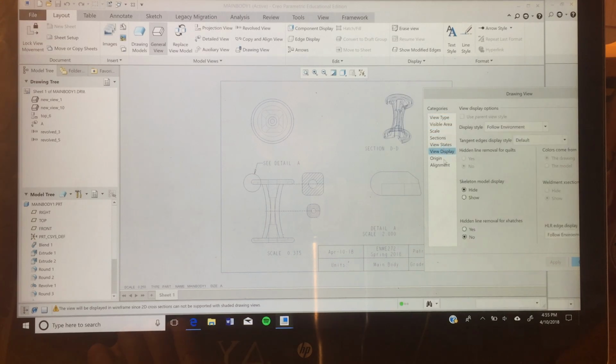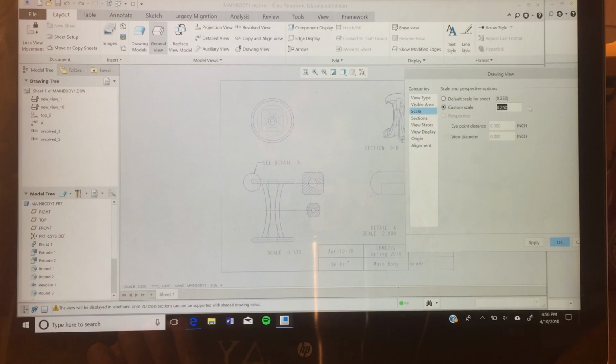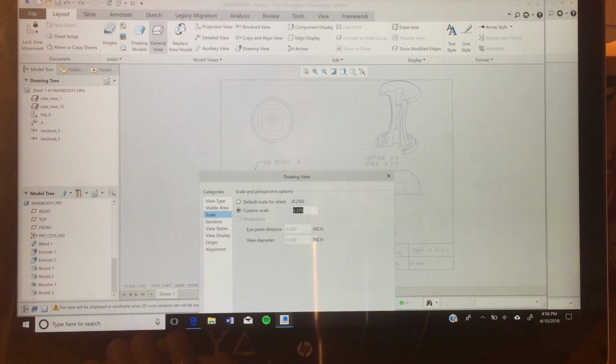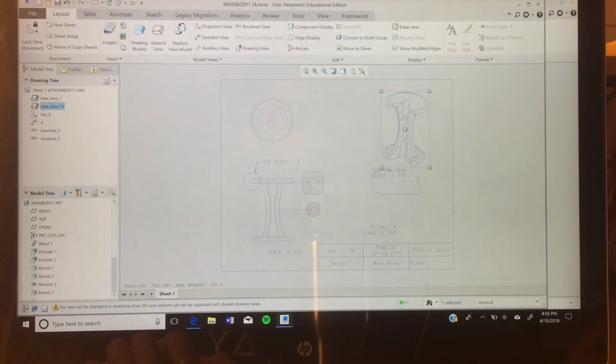And it's gonna need to be view display of no hidden. Gonna hit apply as well. Scale 0.375. So hit OK. You're good to go.